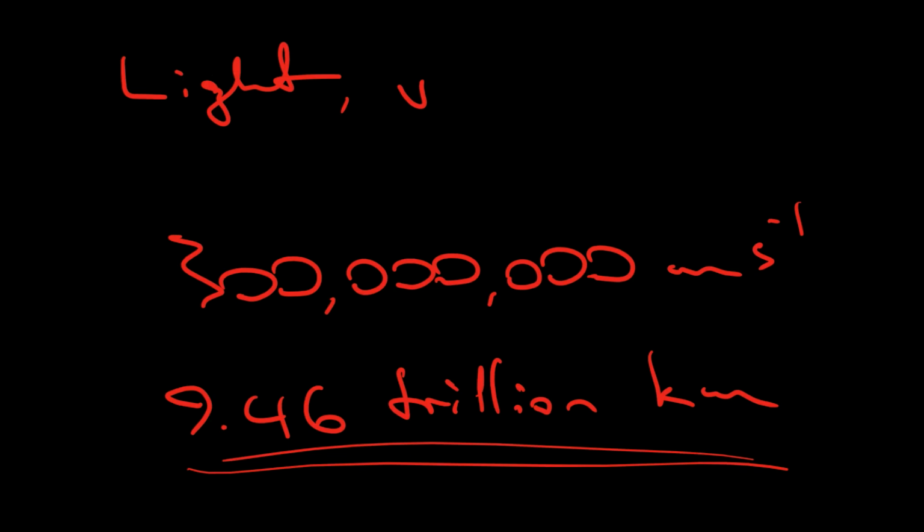Now, astronomers actually prefer to use something else. Astronomers actually use a parsec in terms of distances in space. Because we need these really big units, like a light year, 9.5 trillion kilometers. That's a big distance. But remember, space is really, really big. So we need these sort of big units to talk about the distances involved. But actually, astronomers use this thing called a parsec.